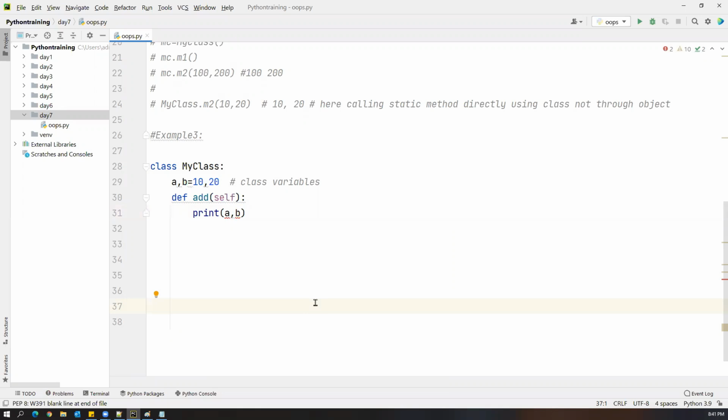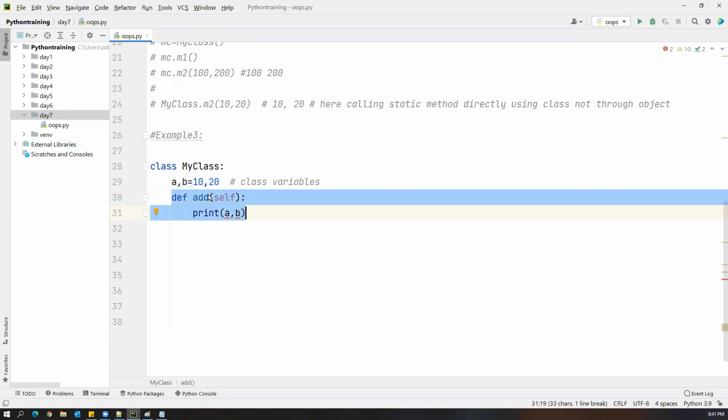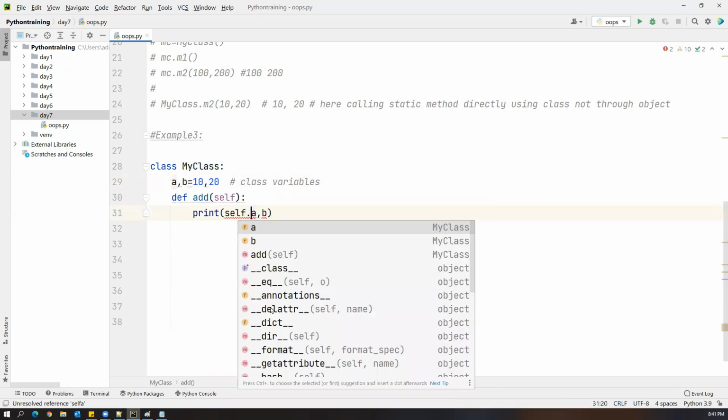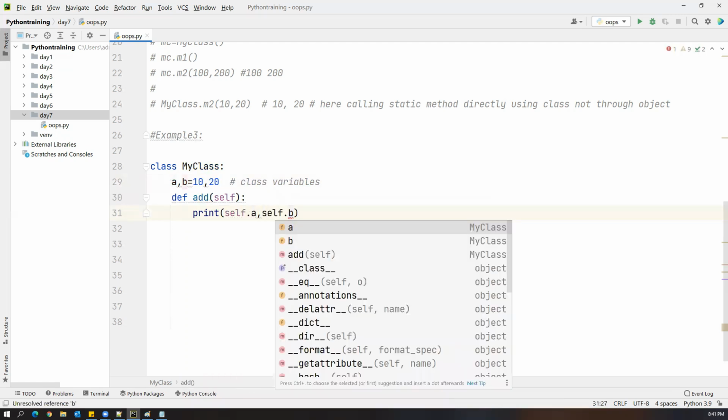We cannot, because these are not global variables. If they were global variables, we could access them inside this method. But now these variables are class variables, so we cannot directly access them inside the method. To access these class variables inside this method, we have to use the self keyword. I say self.a, self.b.